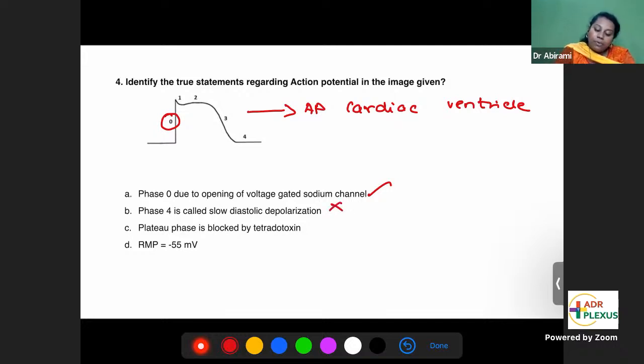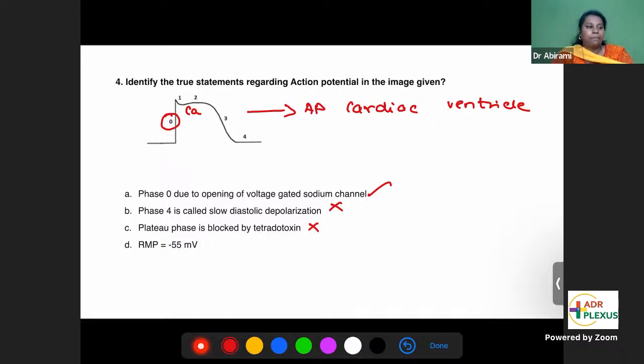Plateau phase blocked by tetrodotoxin. What is tetrodotoxin? Tetrodotoxin is a toxin that is present in puffer fish. It's a voltage gated sodium channel blocker. Plateau phase is due to calcium channels. So the sodium channel blocker tetrodotoxin cannot block the plateau phase because plateau phase is because of calcium. Calcium channel blockers only will block phase 2. This is wrong. Tetrodotoxin is a sodium channel blocker.